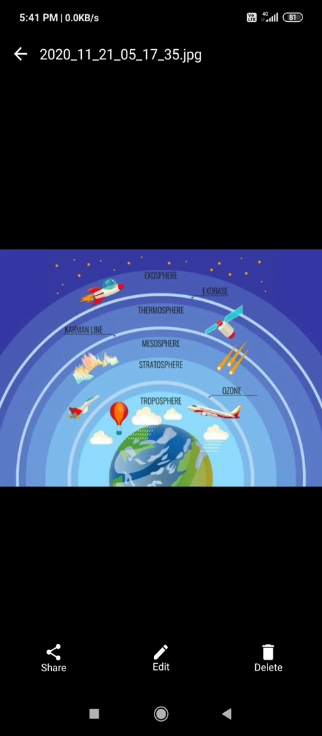Now students, where have you heard the word atmosphere? Have you heard this word? Yes, right. So what does it mean? Do you know the meaning of atmosphere? Atmosphere is a blanket of air, means it consists of a large amount of air that surrounds the earth. What is atmosphere? Atmosphere is a blanket of air that surrounds the earth.